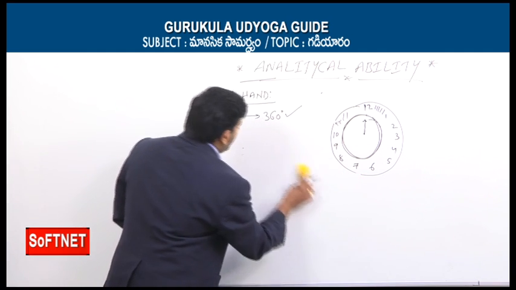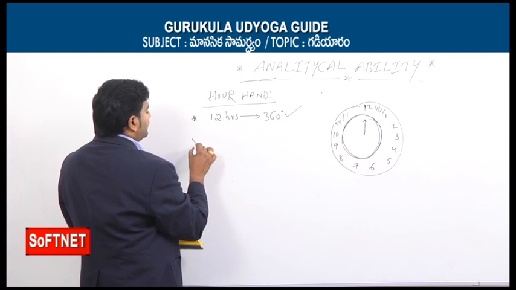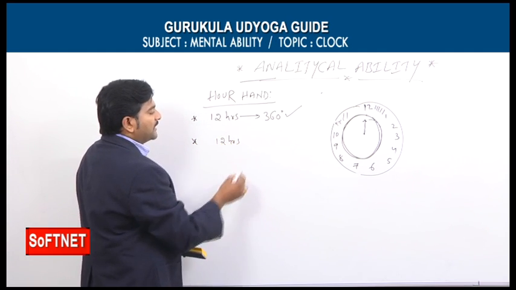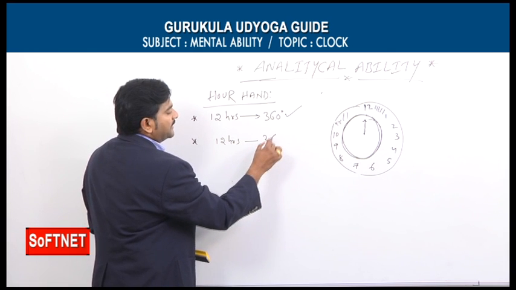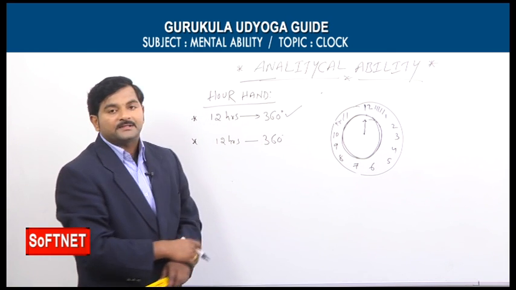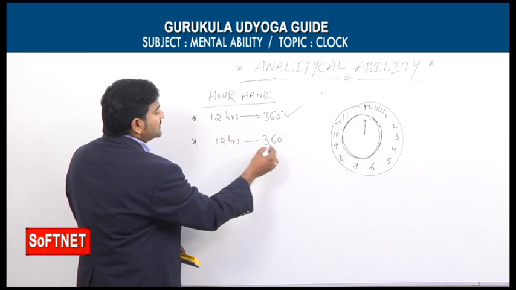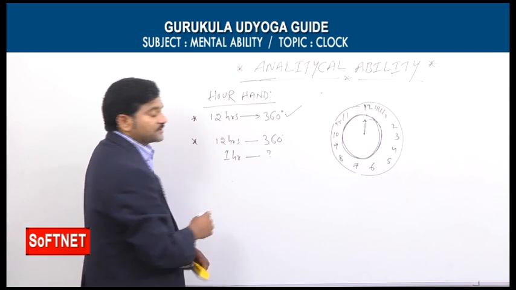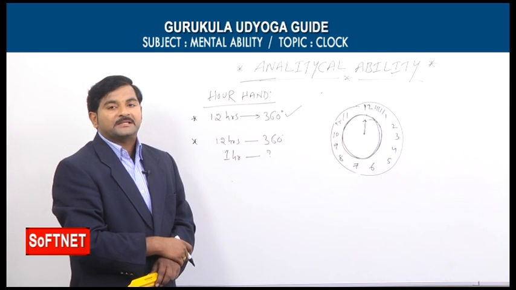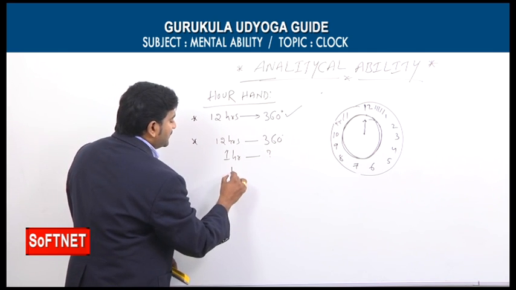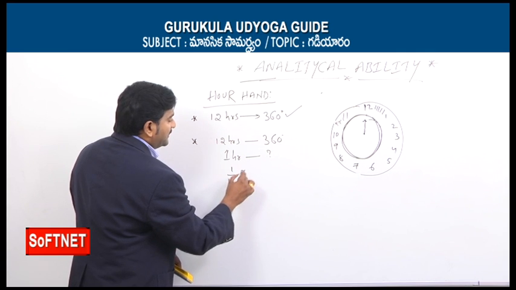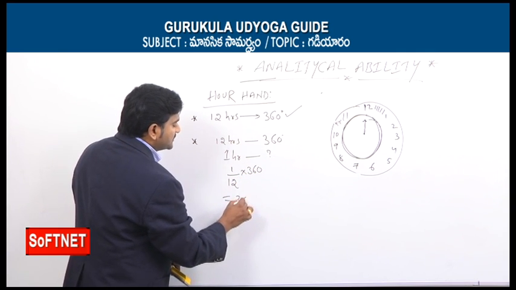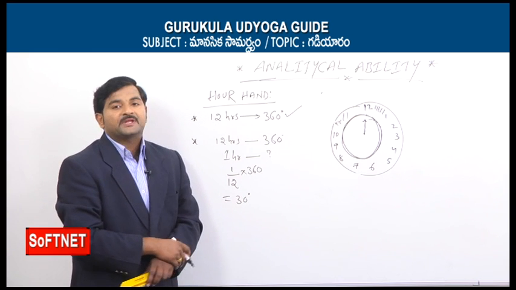Now the second point. In the span of 12 hours, the hour's hand makes 360 degrees. So if 12 hours is 360 degrees, then for 1 hour, how much? With a small mathematical calculation, what do you get, my dear students? 1 by 12 into 360, which equals 30 degrees.